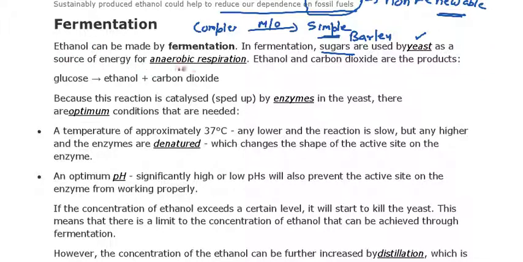The yeast decomposes the sugar, and when it is decomposed by this microorganism, it breaks into ethanol and carbon dioxide. You can represent it like this as a reaction.